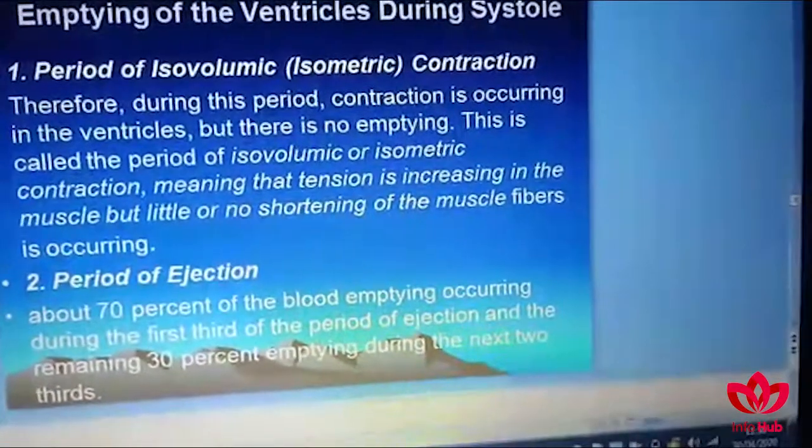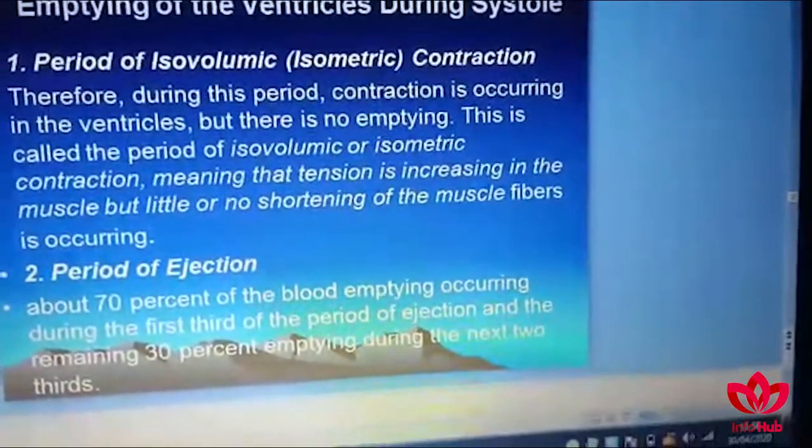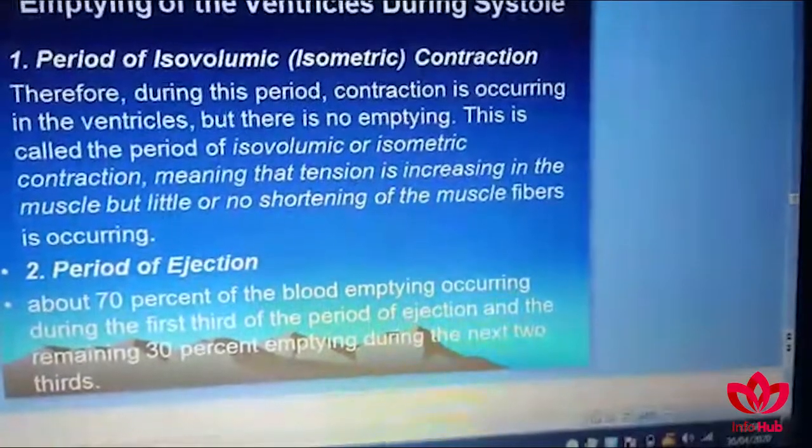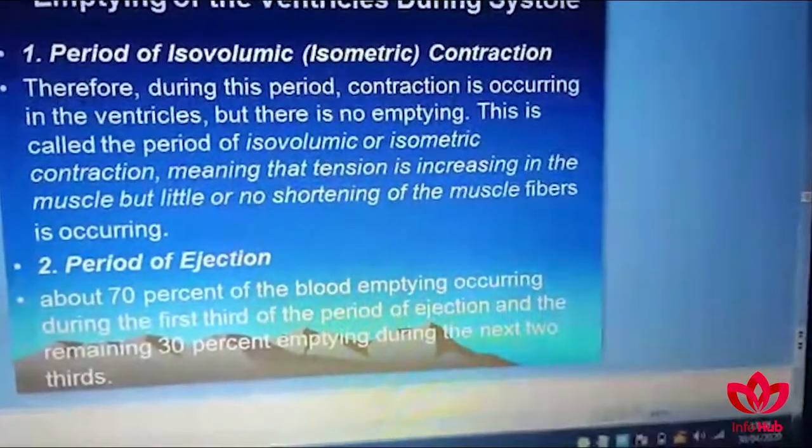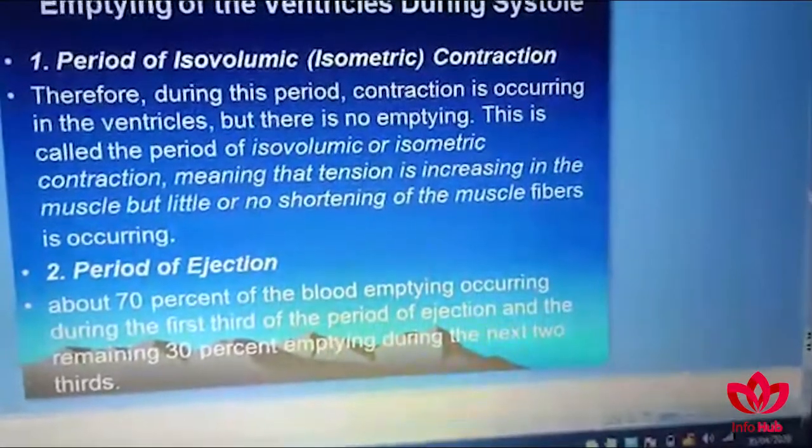Then there is a period of ejection. When the ventricular muscles contract, about 70% of the blood emptying occurs during the first third of the period of ejection, and the remaining 30% empties during the next two thirds.